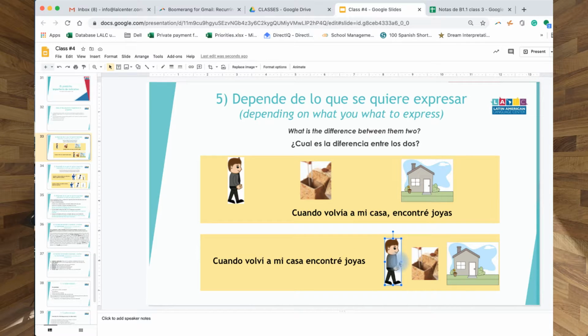My question is, in which situation did you find your jewelry in the street? It would be the first situation. Why? Because while you were returning home, walking, you found the jewelry, so it was on the street.